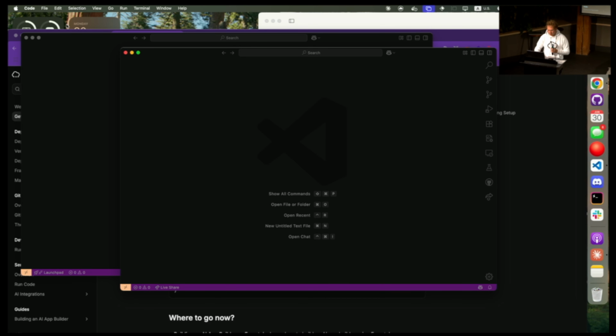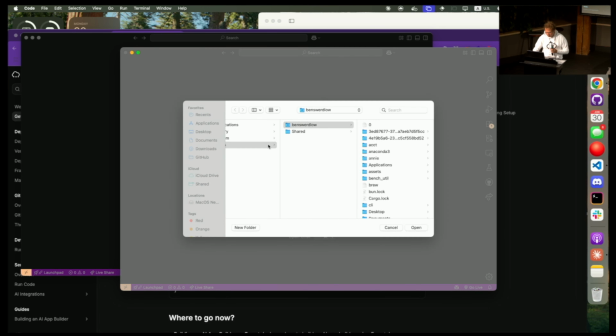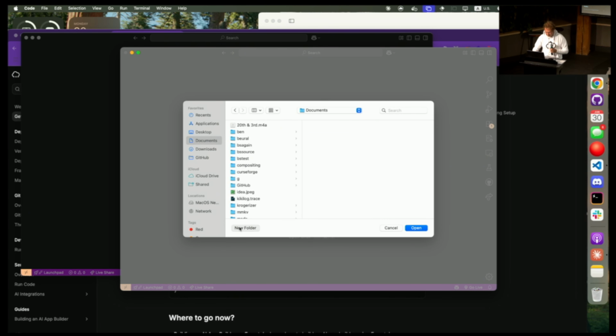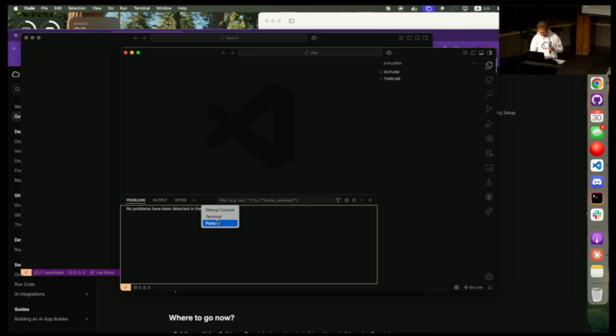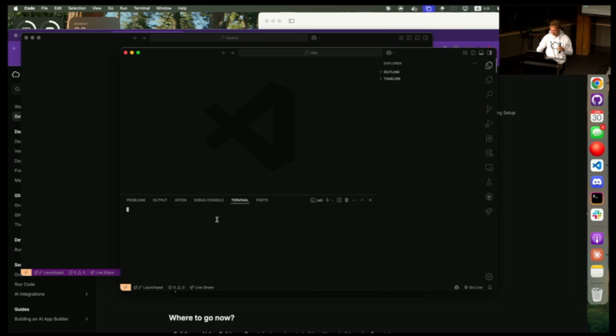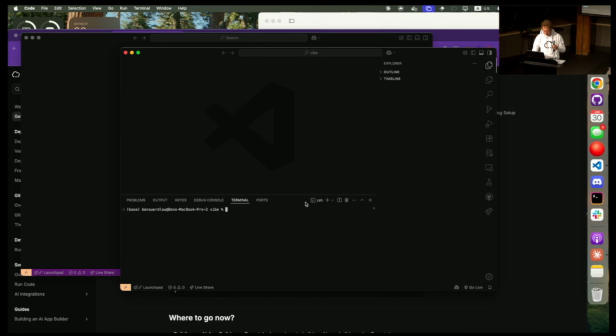I'm going to create a new directory, let's say, new folder. We're going to call it Vibe. And we're going to use Claude Code, because I've used that before. But everything we're doing here should hopefully carry over to Cursor, maybe. So first step is to add Freestyle to your vibe coding setup. You can take this line and add it to whatever setup you're using. So for me, I'm going to add it to Claude. And I'm going to put this down, because I cannot type and hold a microphone.